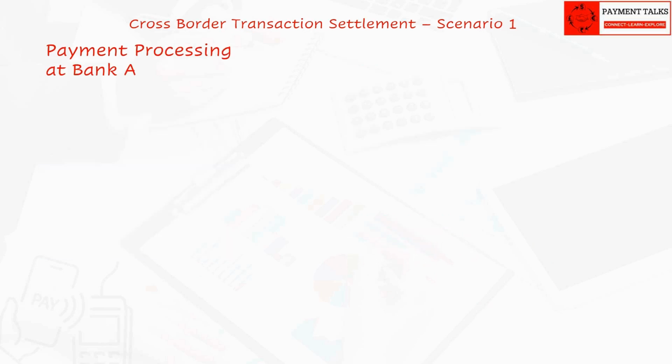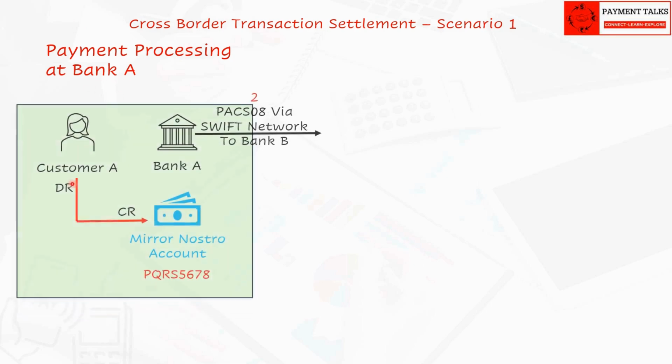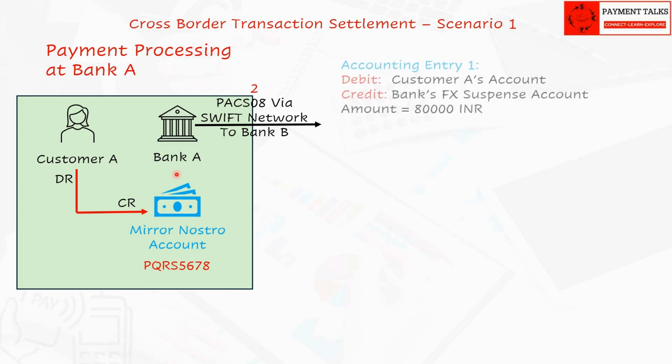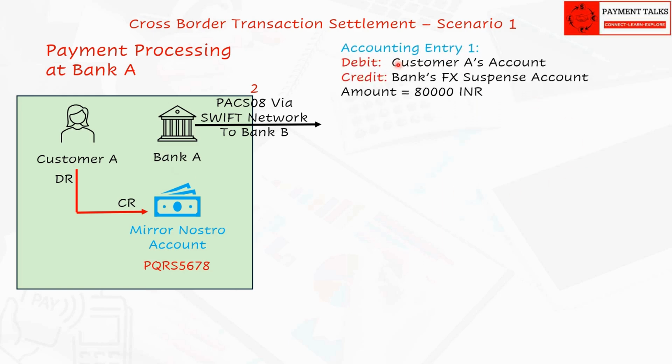Payment processing at Bank A. Bank A, after receiving the payment request from customer A, does internal evaluation of the payment. There are many validations and evaluations that a bank does. We are focusing only on the payment funds and its settlement. Bank A, based on the payment instruction, debits the customer A's account in INR to the tune of 80,000 at an exchange rate of 1 USD equal to 80 INR.